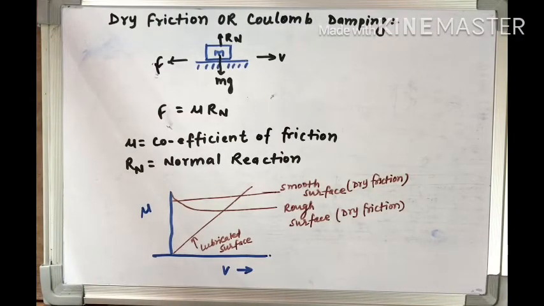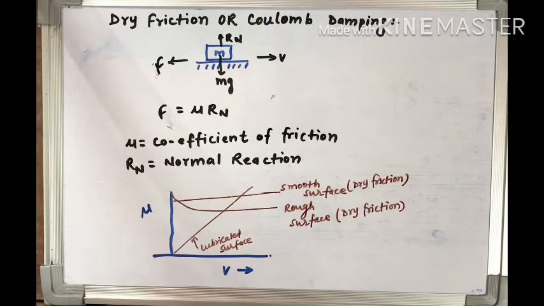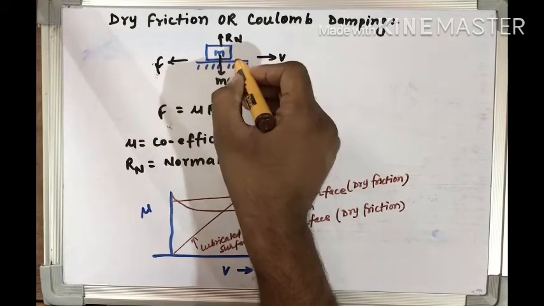Now in this lecture we are going to discuss the dry friction or the Coulomb damping. This is the second damping which we are going to study. In the dry damping or the Coulomb damping, normally this damping occurs due to the frictional force when two mating surfaces rub each other. So as we can see in this diagram, there are two surfaces.